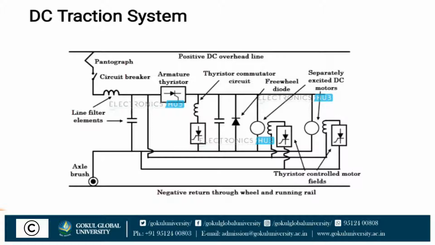The various operating voltages of the DC traction system include 600 volt, 750 volt, 1500 volt and 3000 volt. DC supply at 600 to 750 volt is universally employed for tramway systems and light metro in urban areas and for many suburban areas.